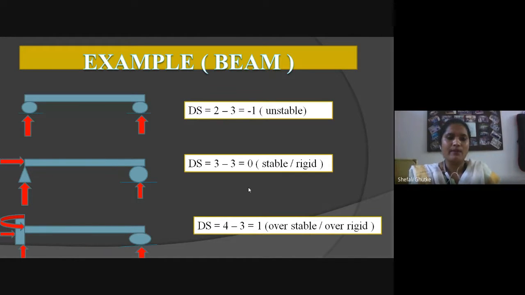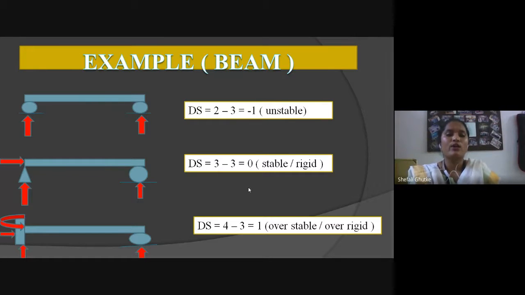For the second example, it is a beam with one end a hinge support and the other end a roller support. For a hinge support, there is a reaction in the vertical direction and a reaction in the horizontal direction. For a roller support, there is only one reaction in the upward direction, along the y-axis. According to the formula, the value of ds is the total number of reactions minus the total number of equilibrium conditions.